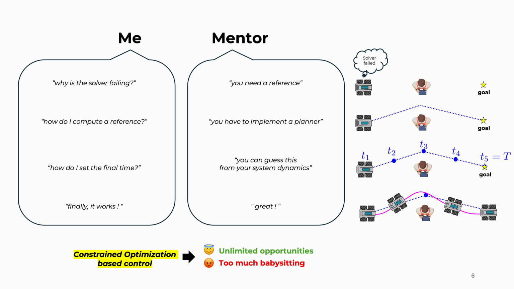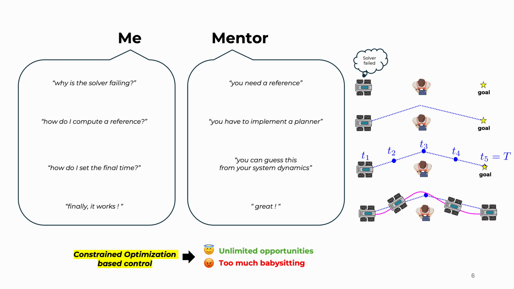However, at the same time, I was extremely frustrated by the amount of handcrafting and tuning required in order to make these methods work. So this dual feeling of simultaneously being very excited and very frustrated really bothered me. And in some sense, somehow sets the ground for a lot of the work that I've done during my Ph.D.